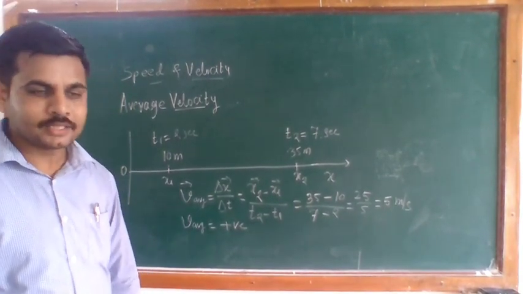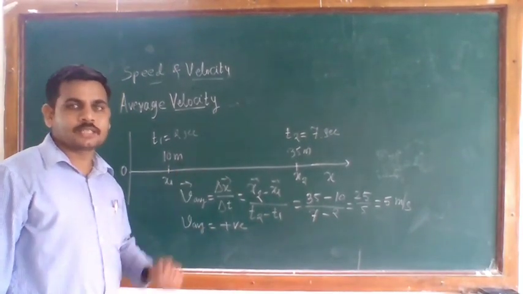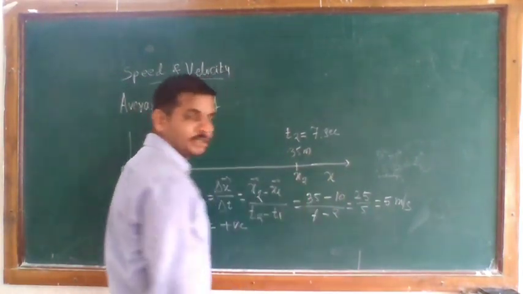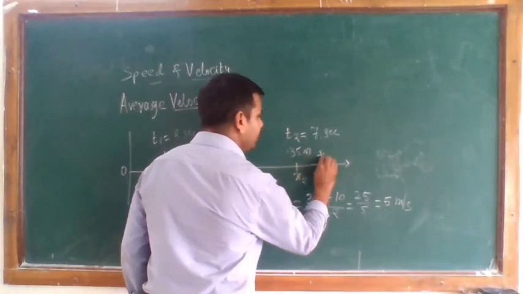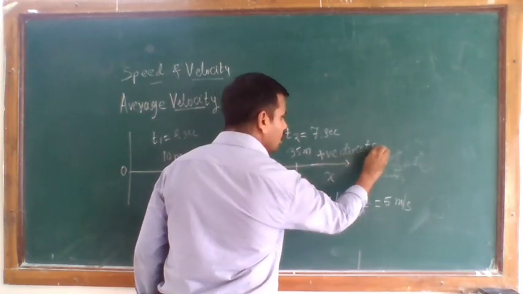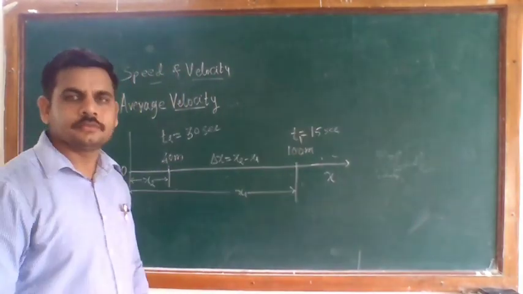It means that the object is changing its position along the positive direction, or you can say in a forward direction.